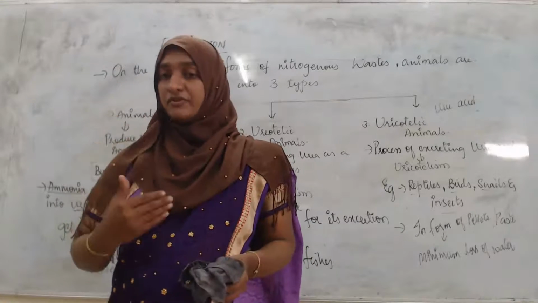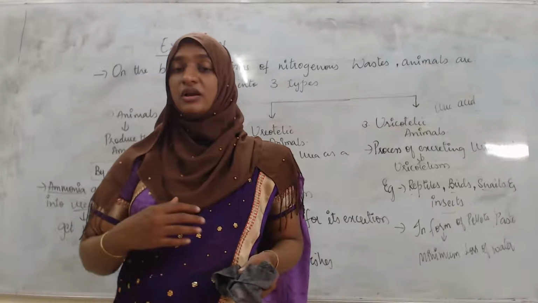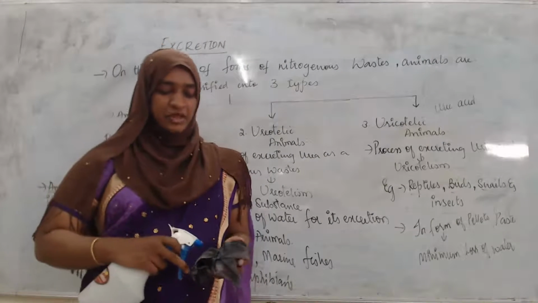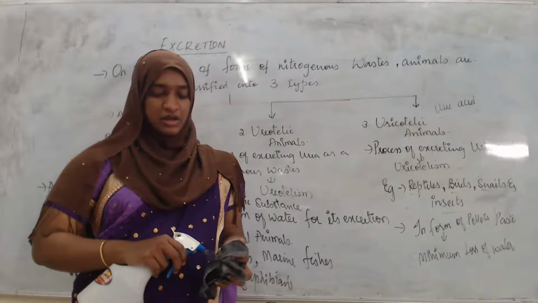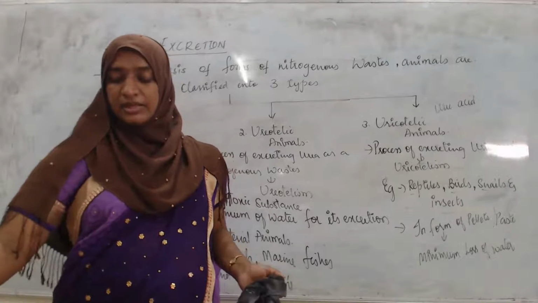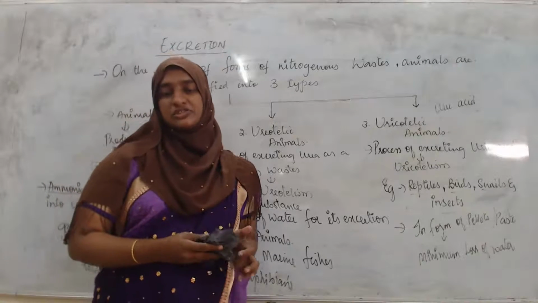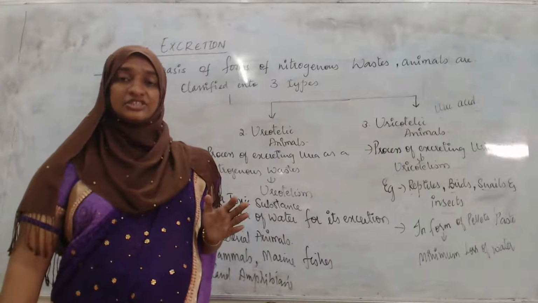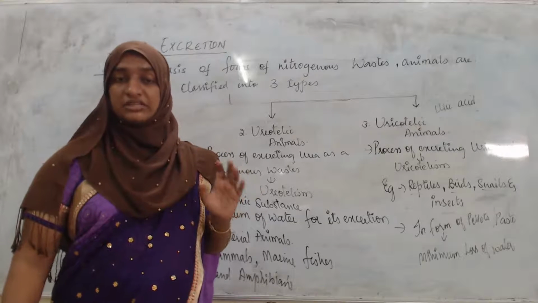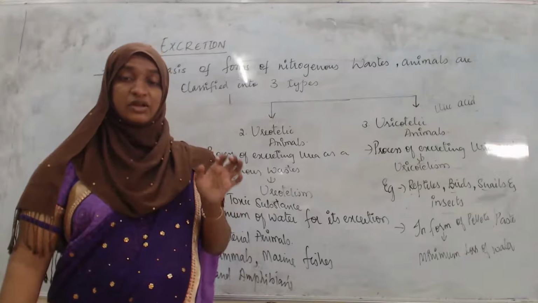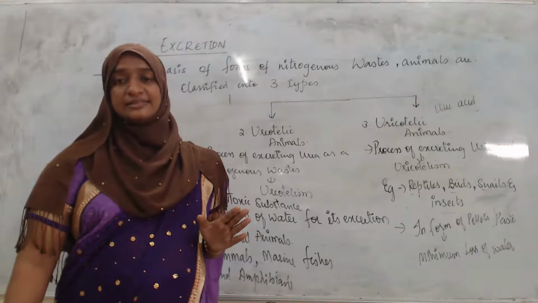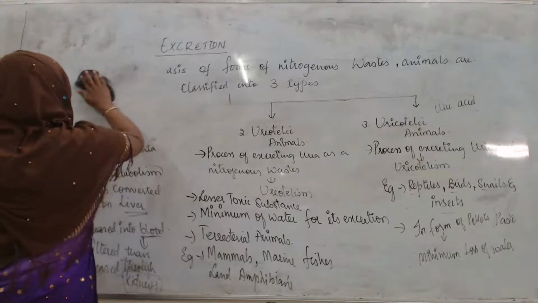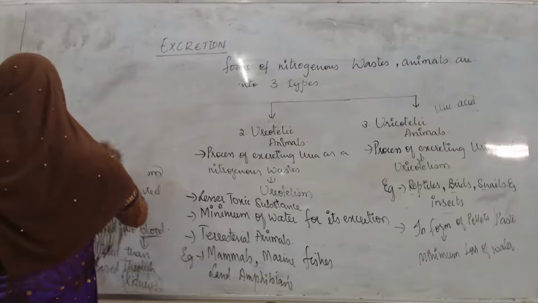So this is about the different types of animals on the basis of nitrogenous waste. Next, if you go through the animal kingdom, there is a presence of various excretory structures. Not all animals have kidneys. If we talk about excretion, kidneys come to mind, but here not all animals exhibit kidneys. There are some different excretory structures, so let's talk about those excretory structures.